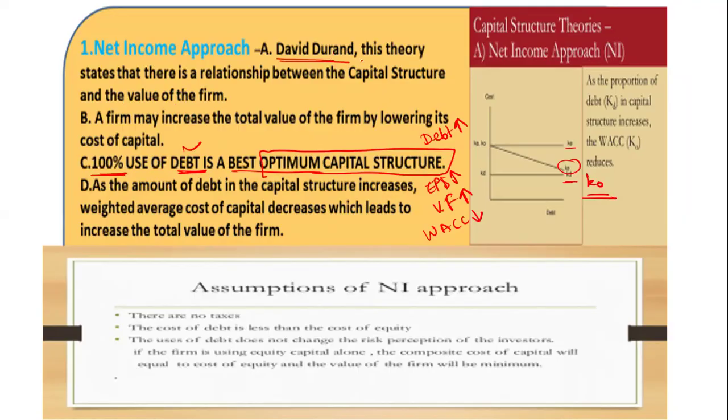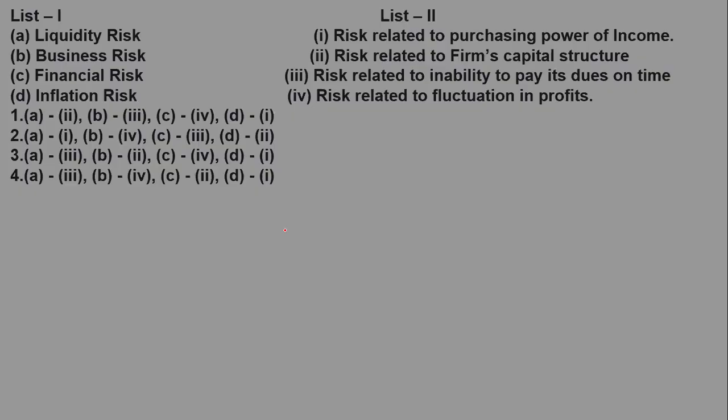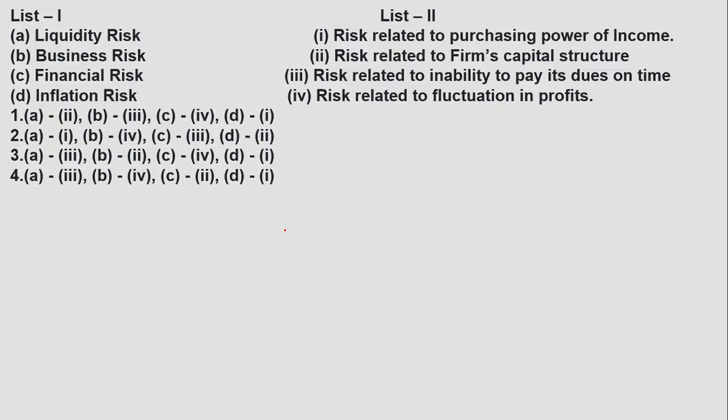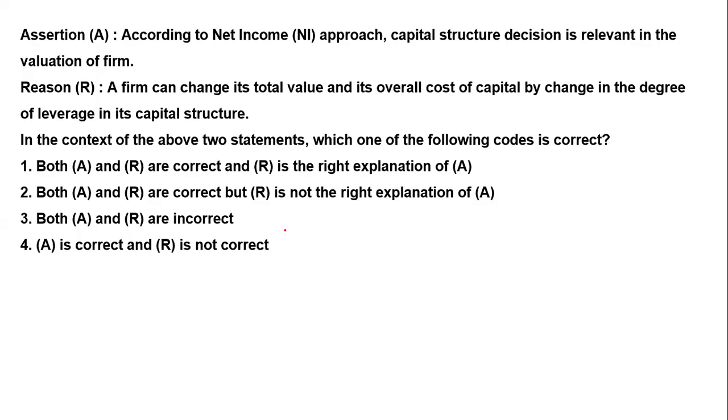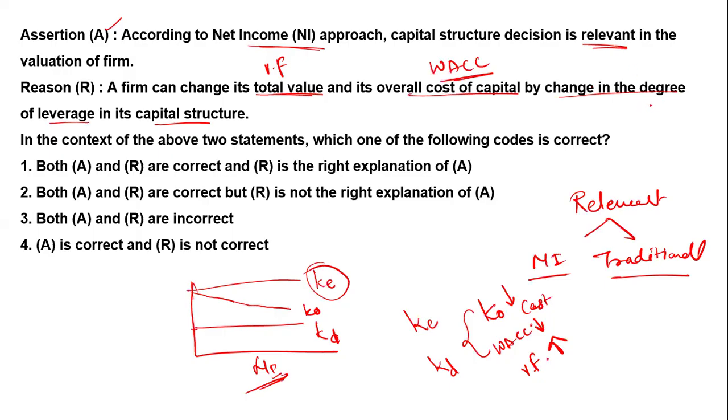Here you can see this theorem: a firm may increase its total value by lowering its cost of capital. If the cost of capital decreases, the value of the firm increases. So it depends on leverage. It all happens because of the change in the degree of leverage in the capital structure.